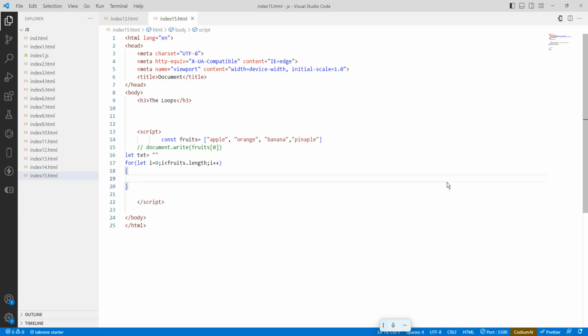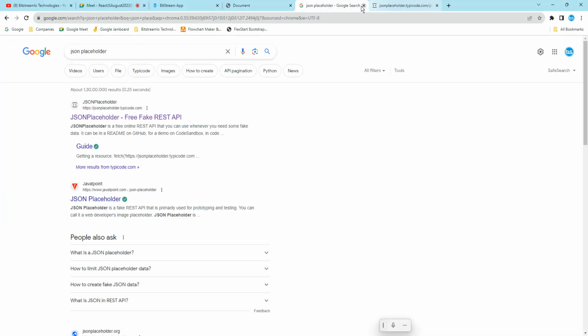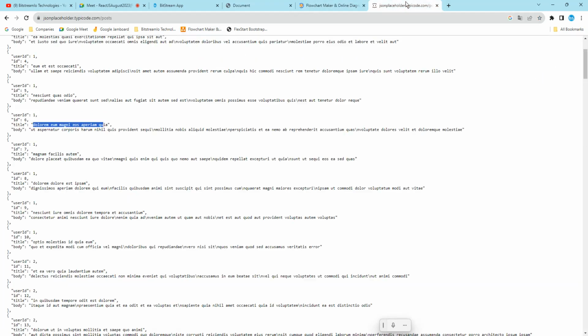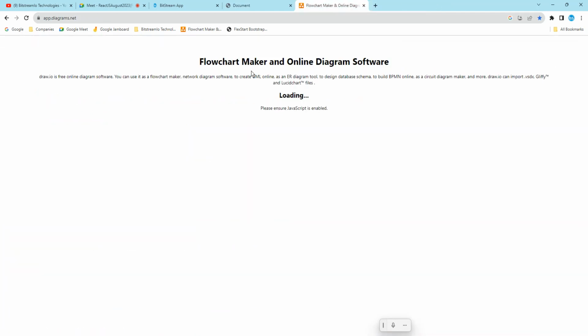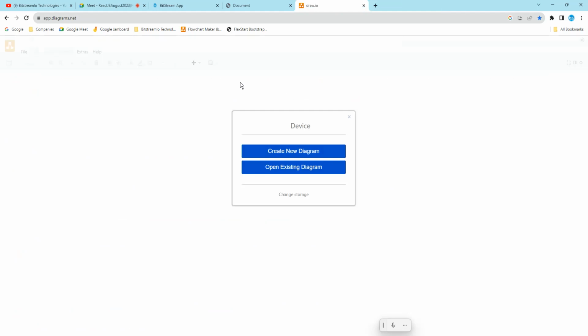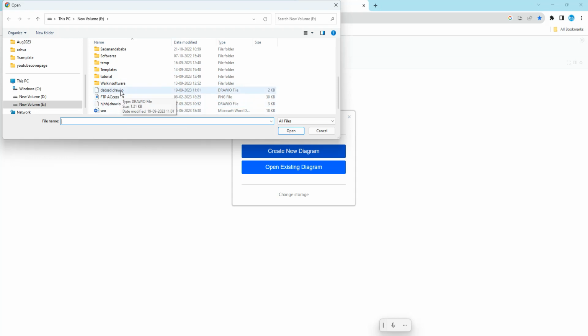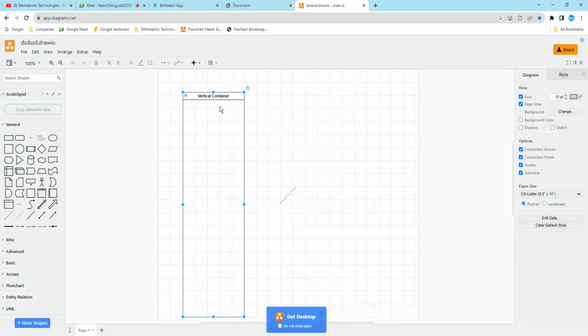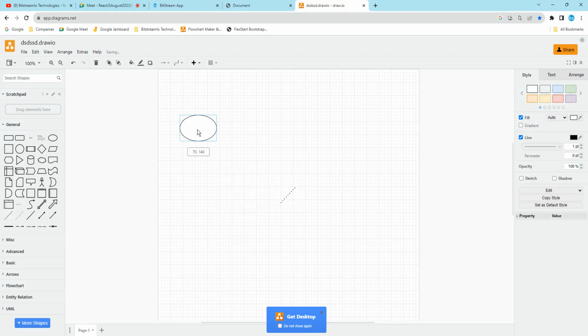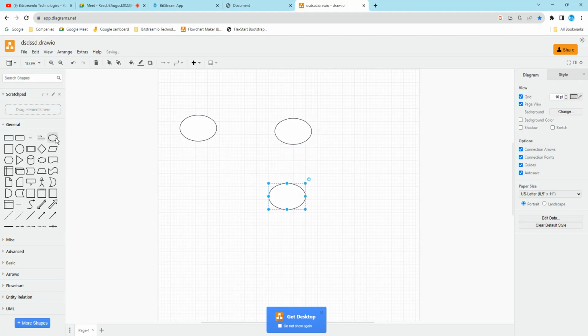The first one is called a for loop. What is the for loop? There are three conditions in the for loop. What is the first condition? The for loop has three things: one is initialization, one is comparison, and one is increment. The first one is initialization. The second is the comparison, and the third one is the increment.